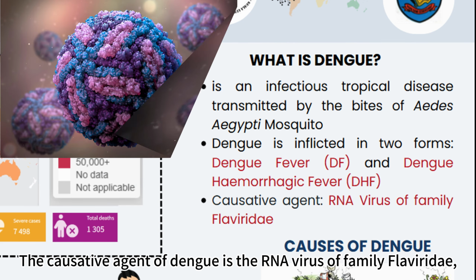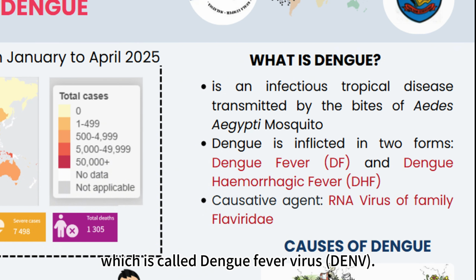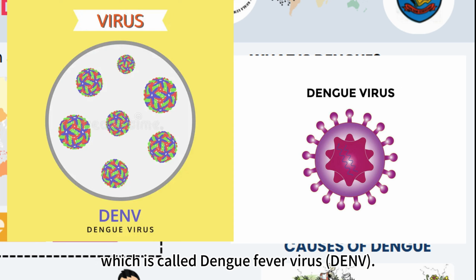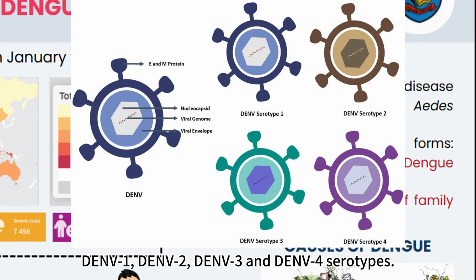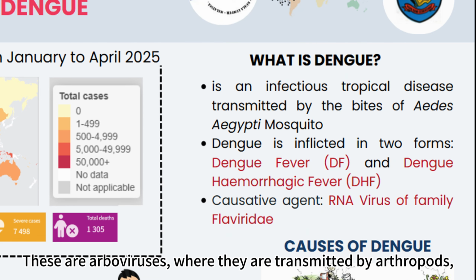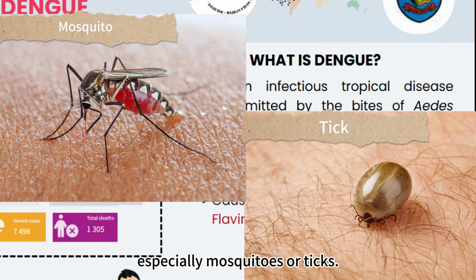The causative agent of dengue is an RNA virus of the family Flaviviridae, which is called the dengue virus. There are 4 different but related strains of the virus called Dengue 1, Dengue 2, Dengue 3, and Dengue 4 serotypes. These are arboviruses, which are transmitted by arthropods, especially mosquitoes or ticks.